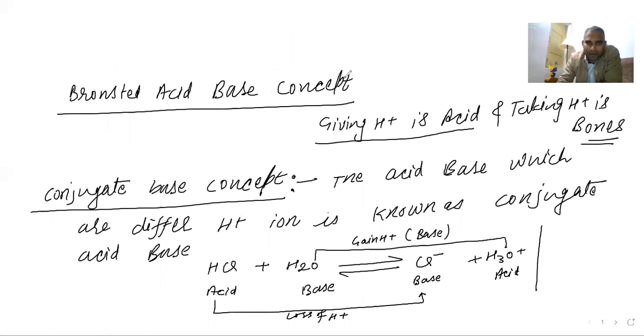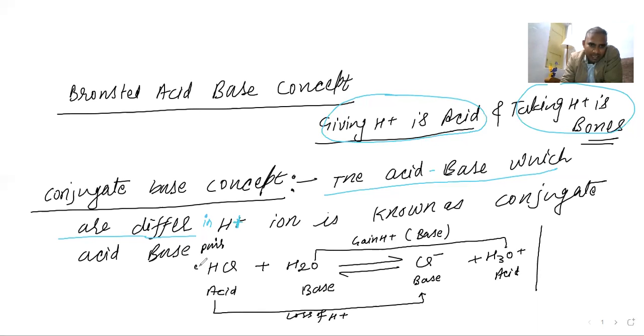So try to understand once more: giving H plus is acid, taking H plus is base. A conjugate acid base pair means the acid and base which differ in H plus ion. Now see, HCl gives H plus to H2O, so it becomes Cl minus.